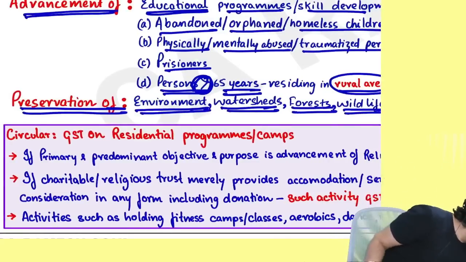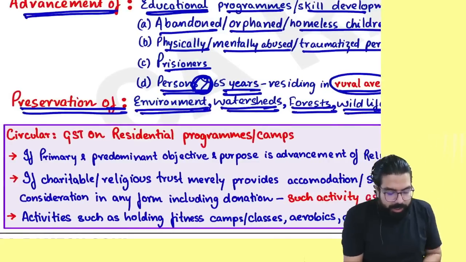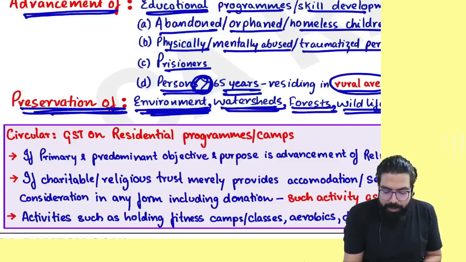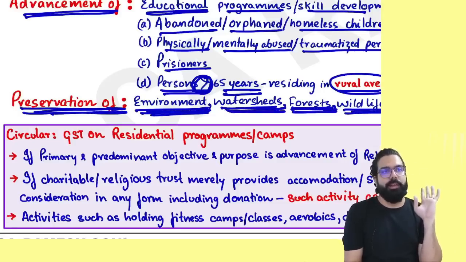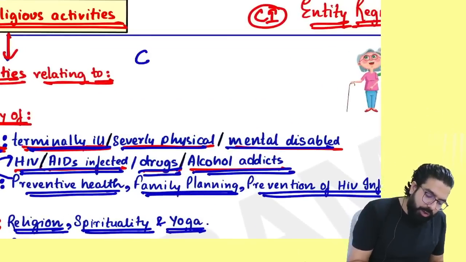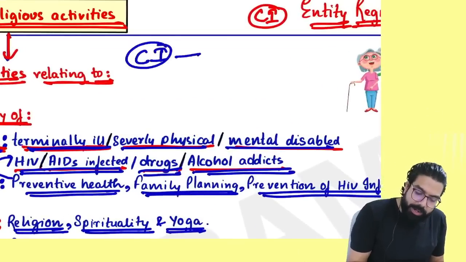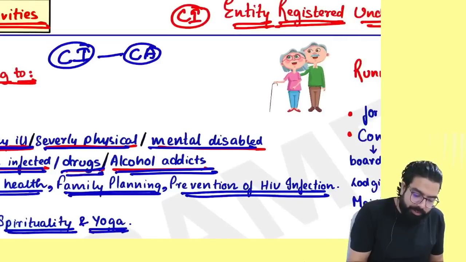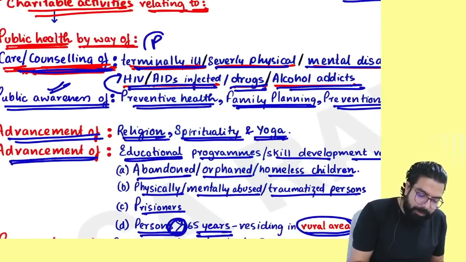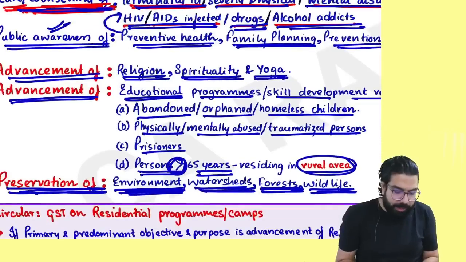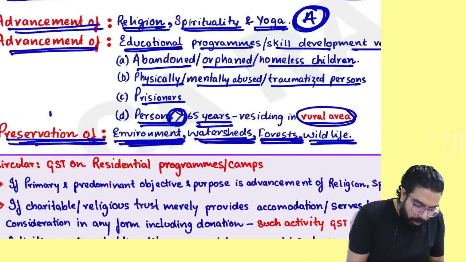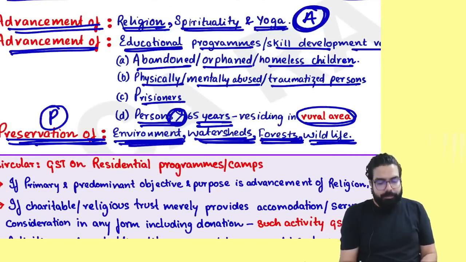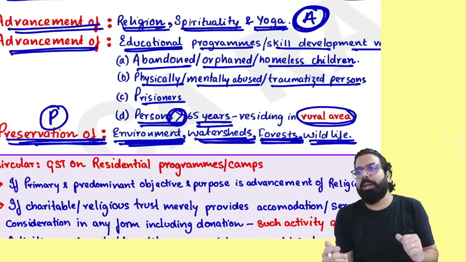That is what they are telling. If you are doing anything for preservation of environment, watershed, forest and wildlife, then also don't charge any GST. One thing I'll tell you, first of all, you have to be a charitable institution doing charitable activity, which are PAPI activities. What is PAPI? P for public health related activities. A for advancement of religion, spirituality and yoga. P for preservation of environment, watershed, forest, wildlife, etc.